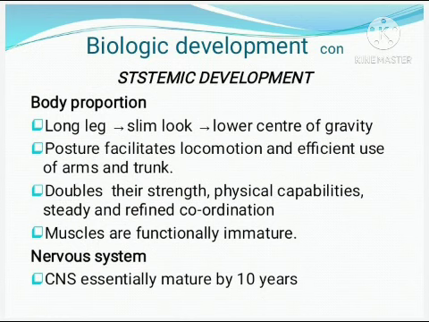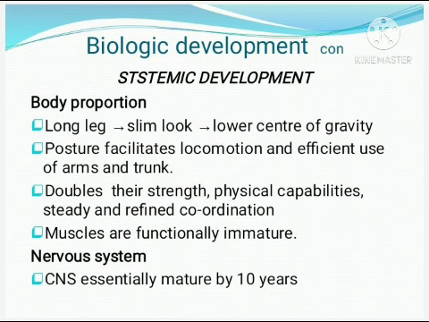The posture of the children is helpful for locomotion and efficient use of arms and trunk. By the end of this age, the schooler will have doubled their strength and physical capacity, with steady and refined coordination.